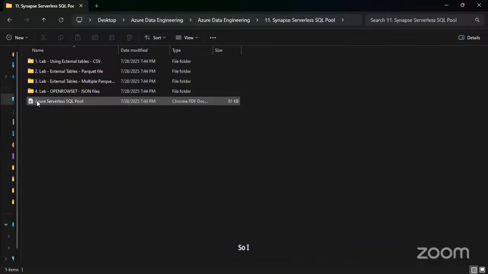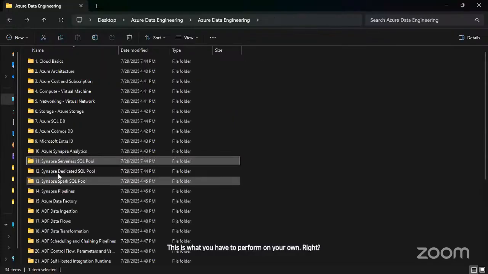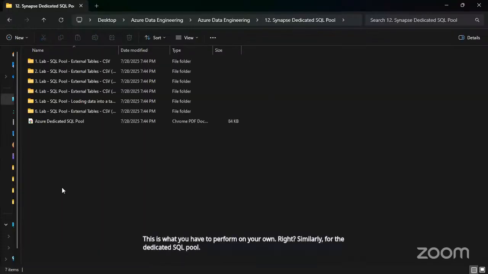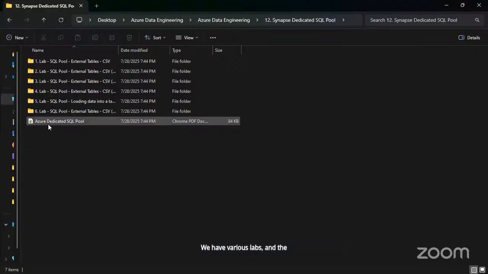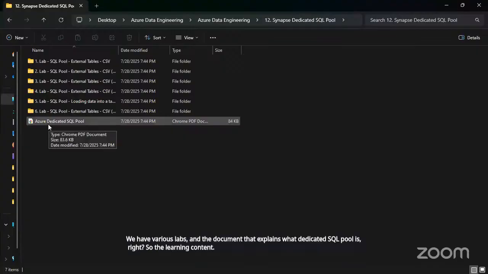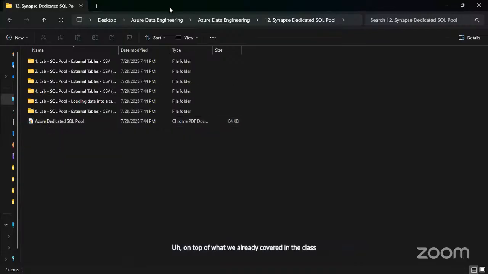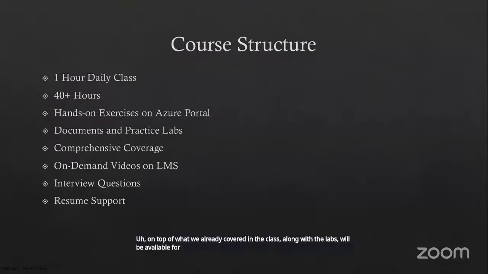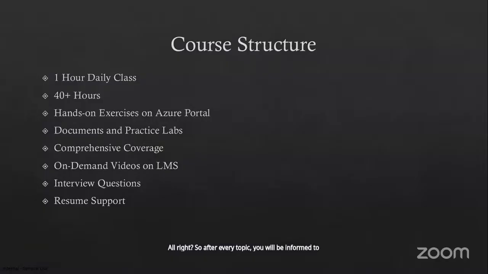So I'll give you step-by-step instructions on the portal, explaining what is what and how you're going to work with the resources. Everything I'll explain there. And then once we are done with some basic to advanced level exercises in the class, this is what you have to perform on your own, right? Similarly, for the dedicated SQL pool, we have various labs and the document that explains what a dedicated SQL pool is, right? So the learning content, on top of what we already cover in the class, along with the labs, will be available to you for every topic that we cover. All right. So after every topic, you will be informed to perform those labs, and you have to perform them and let me know that you are able to do it, right?